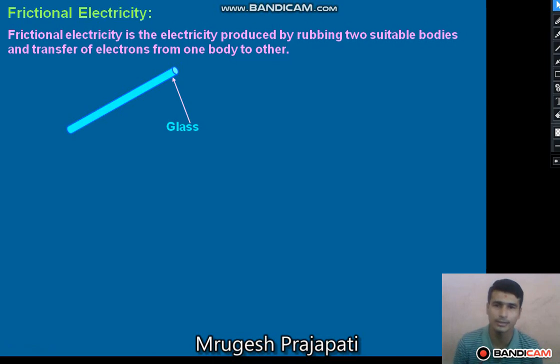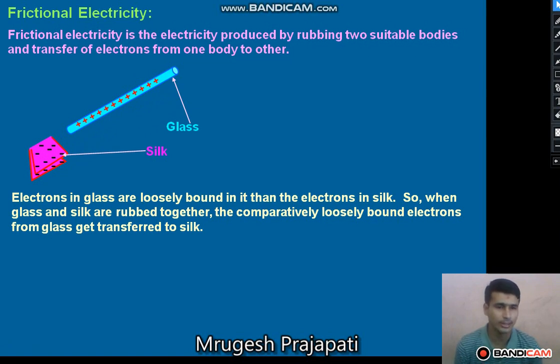Consider a glass rod and a silk cloth. When we rub a glass rod with the silk cloth, the glass rod becomes positively charged and the silk cloth becomes negatively charged. Why does this happen? Because in the glass rod the electrons are loosely bound compared to the silk cloth. So when the glass rod is rubbed with the silk cloth, some of the electrons from the glass rod transfer to the silk cloth.